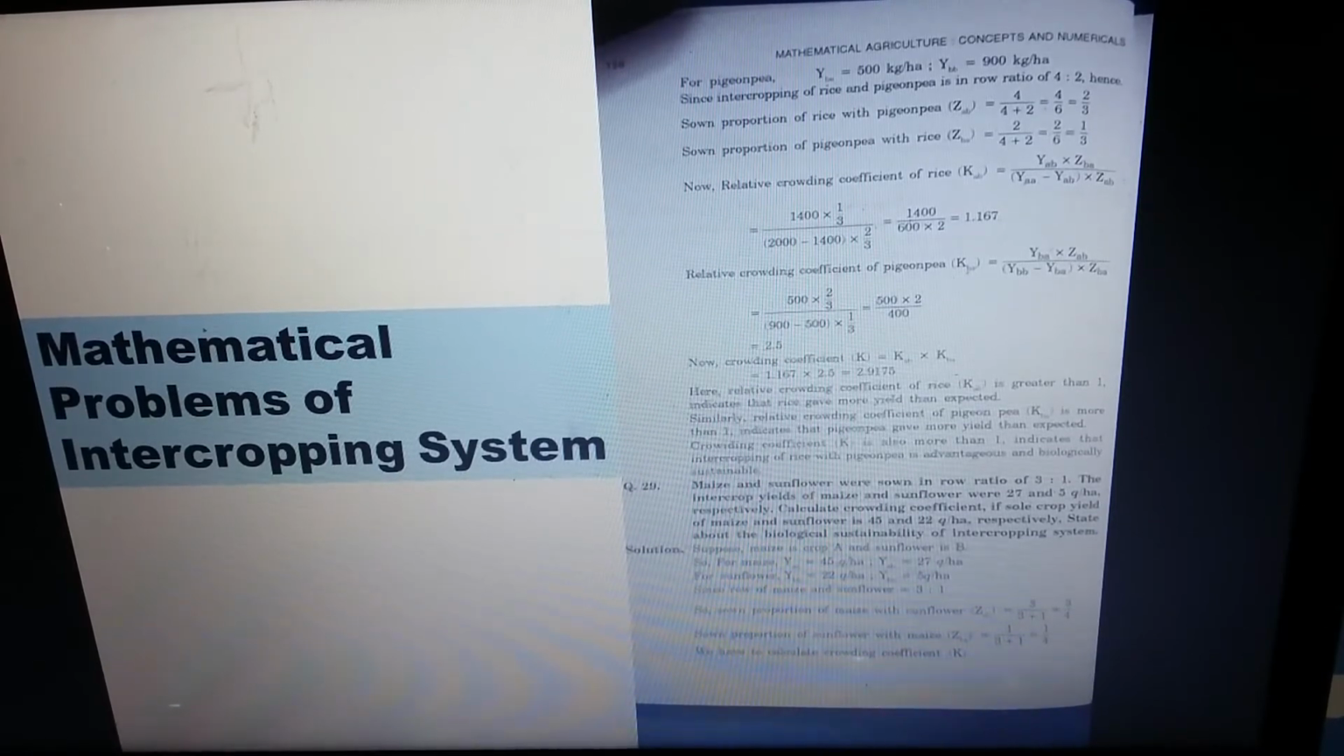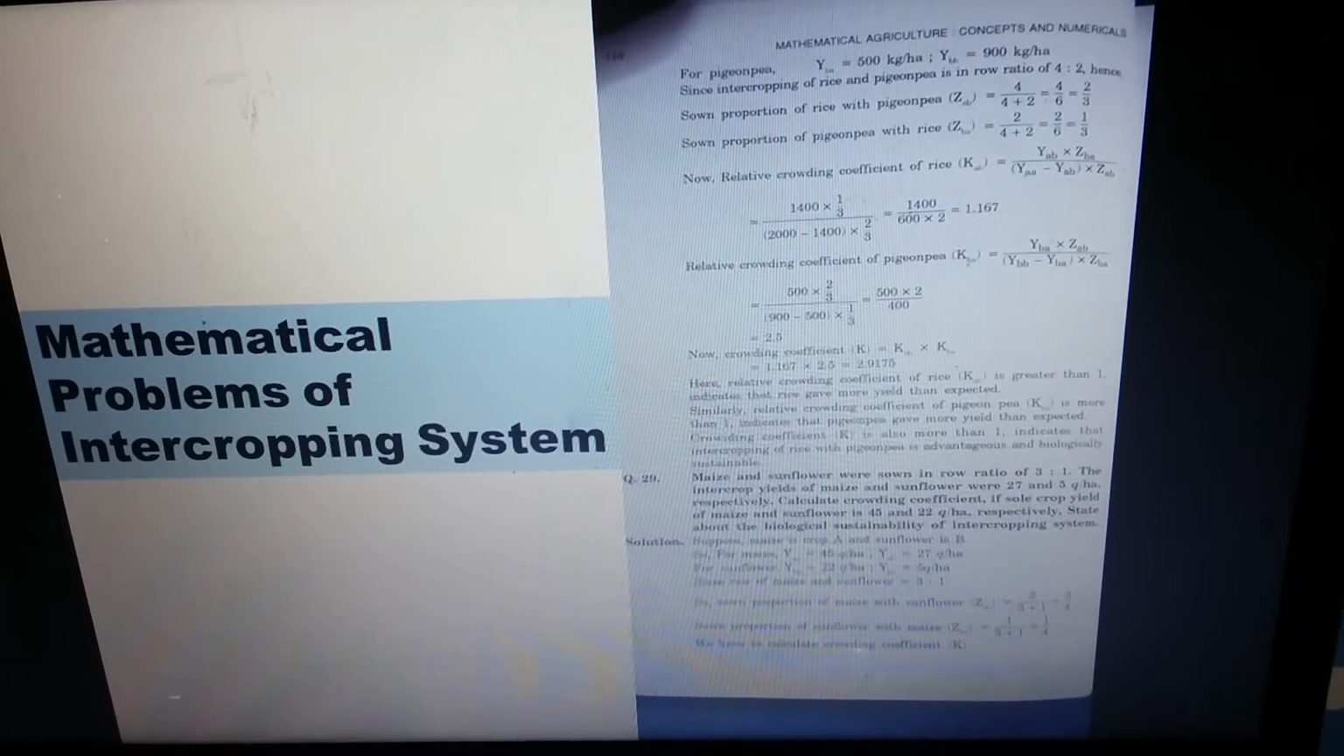So the relative crowding coefficient of PGNP is equal to 500 into sown proportion of rice with PGNP. That means 2 by 3, divided by 900, sole crop yield of PGNP, minus 500, intercrop yield of PGNP, into sown proportion of PGNP with rice. That means 1 by 3. So we will get the value, that means 2.5.